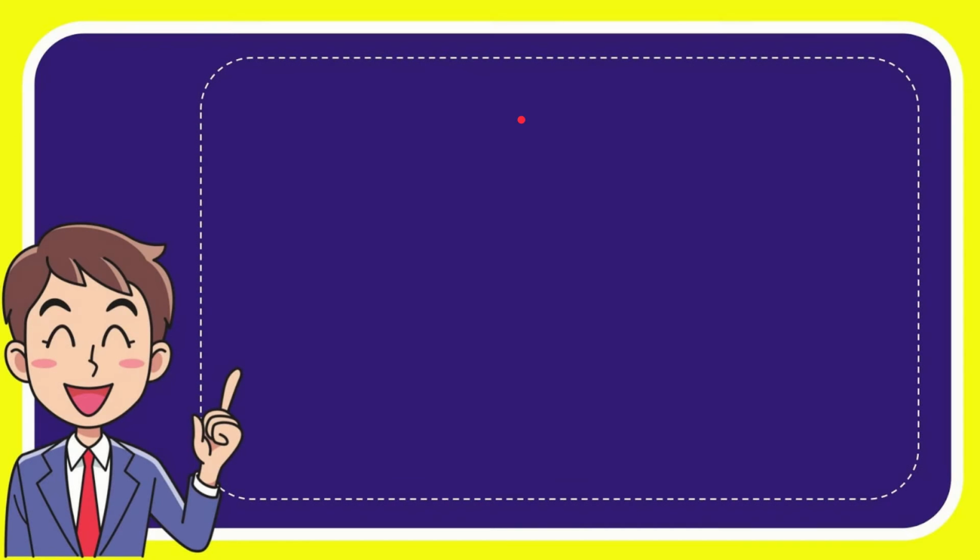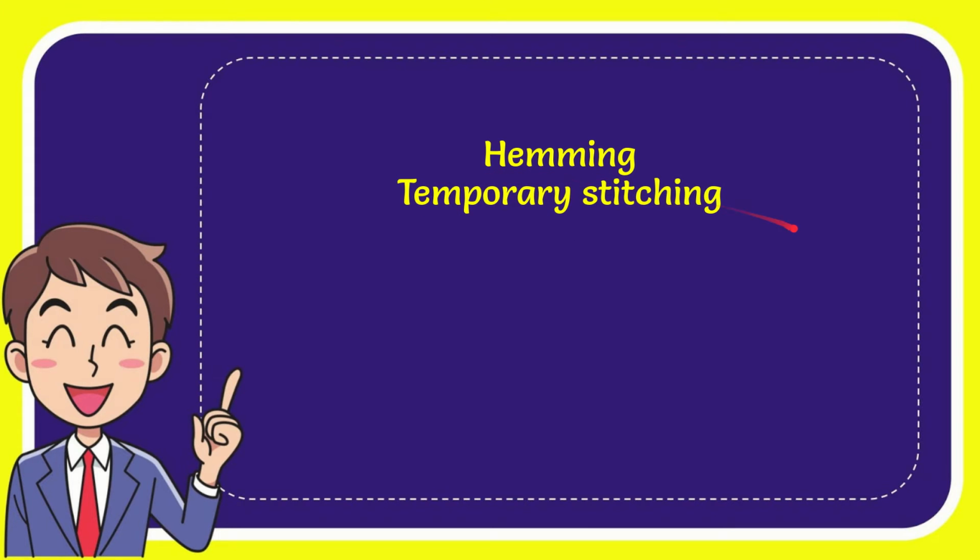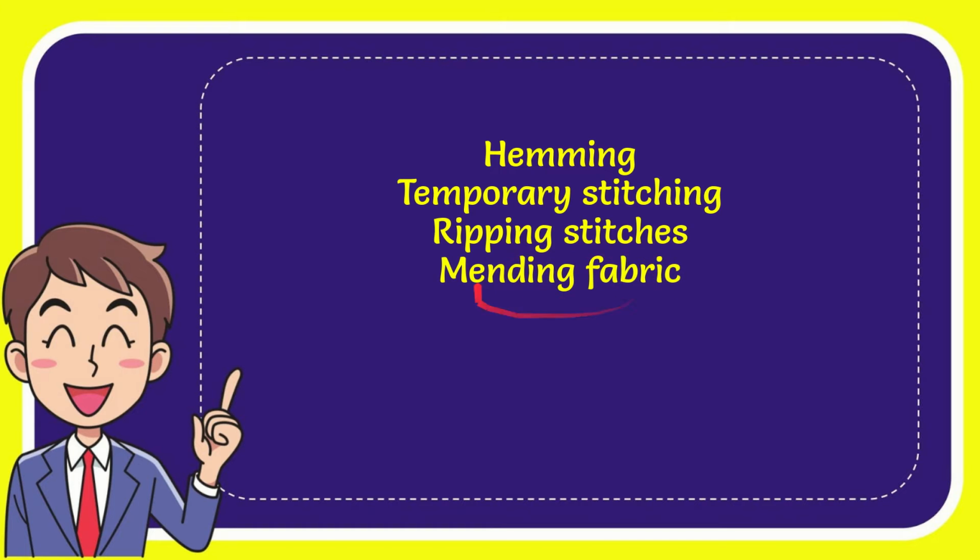Now I will give you a list of the options. The very first option is hemming. Second option is temporary stitching. The third option is ripping stitches, and the very last option is mending fabric. So from these four options, what do you think? Which one is the correct answer for the question?